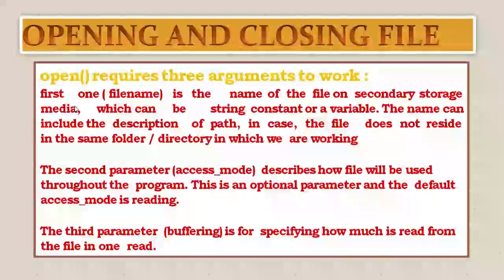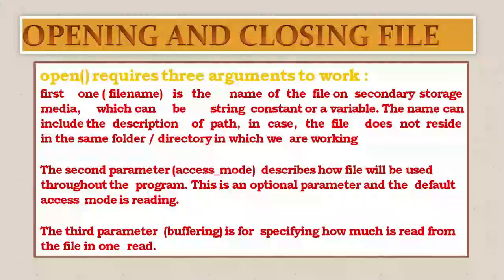So the first parameter is the file name. This is the file name which has been stored in our secondary storage media, that is in our hard disk or our pen drive, wherever it can be stored. We need to name the file which we would like to open. First, I will put the name of the file. Then the second parameter is the access mode.